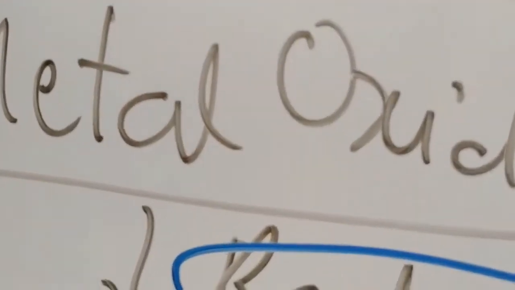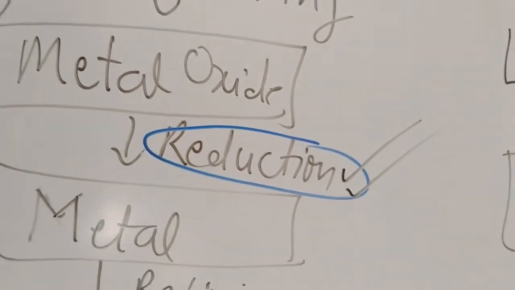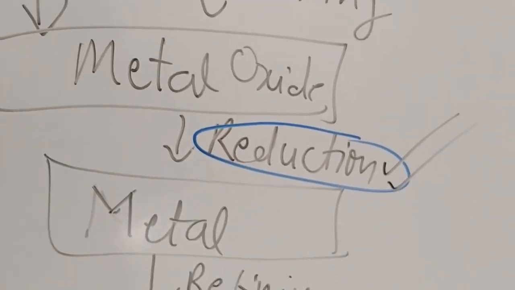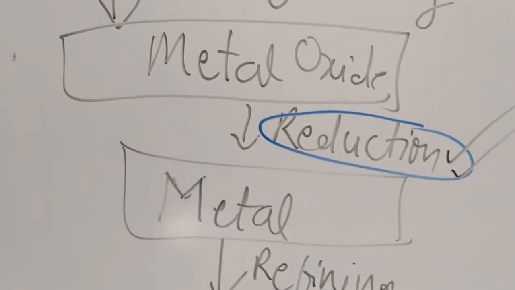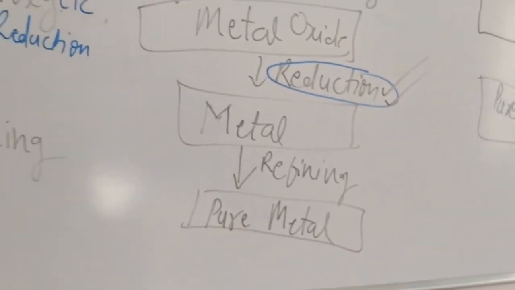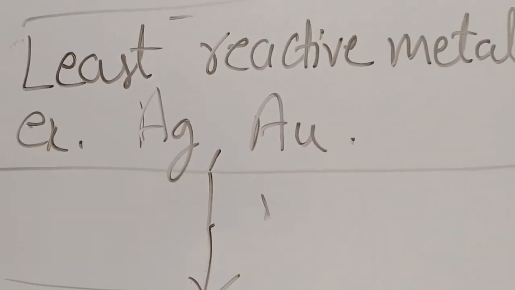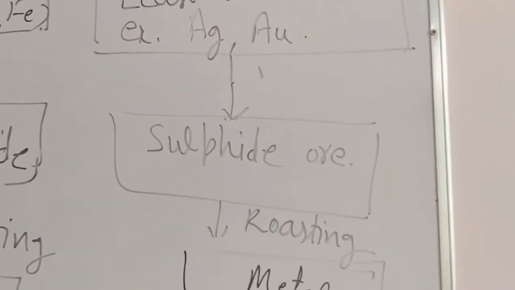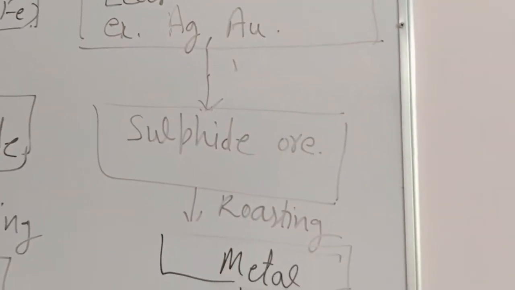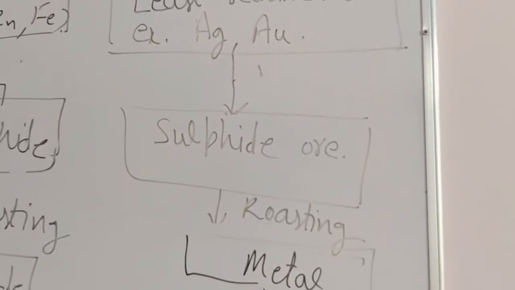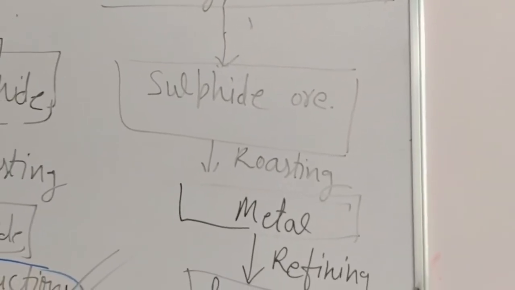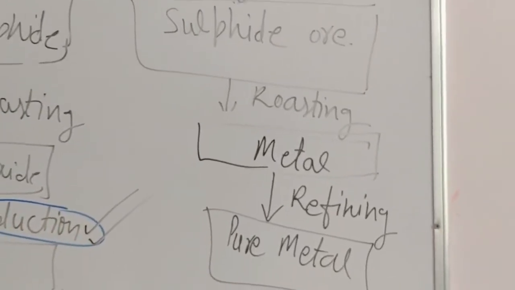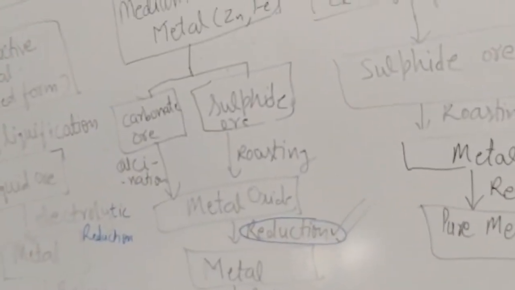This is the most important part. Unless and until you leave reduction, whole mark will be lost. So from reduction only you will get metal from metal oxide. And after that refining is done. For least reactive metal, some examples are silver and copper. You will get sulfide ore, and as these are least reactive, due to roasting only, means heating in the presence of oxygen, you will directly get metal. After refining, pure metal will be there.